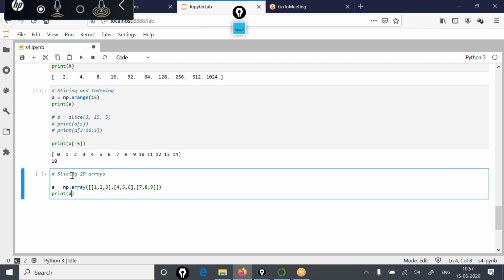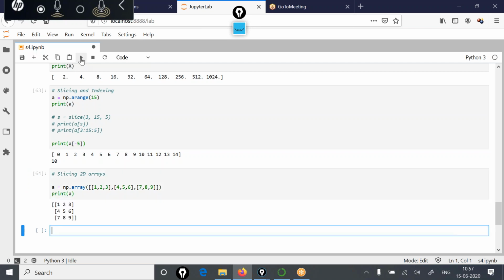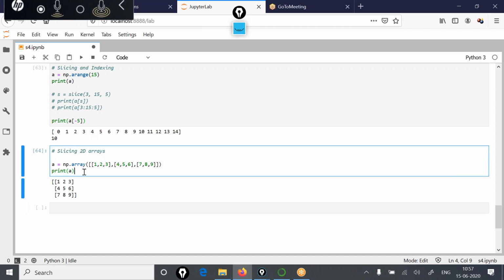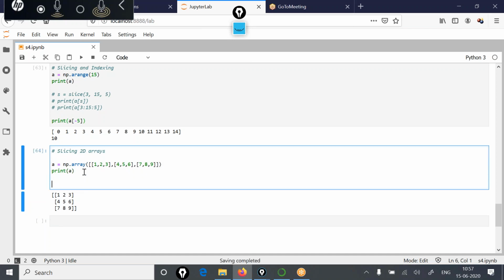If I print A, then you'll see this two-dimensional array is displayed. Now, how can slicing in a two-dimensional array be done?